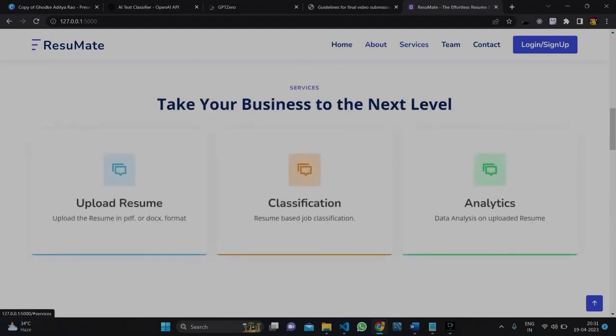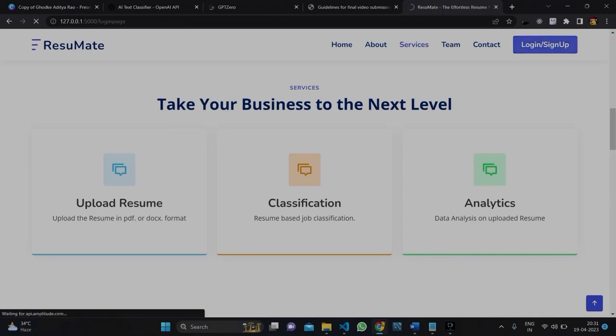This is the services section. These are the three services we provide through our app. The first is uploading a resume, where you upload the resume to get the results. Second is classification, where the uploaded resume gets the preferred job profile. And the third and the main is the analytics part, where you get the score of your resume, and you even get the suggestions and the result of every subtopic.